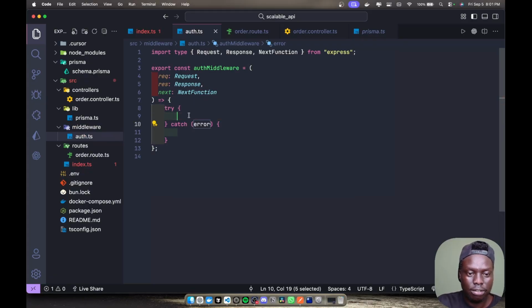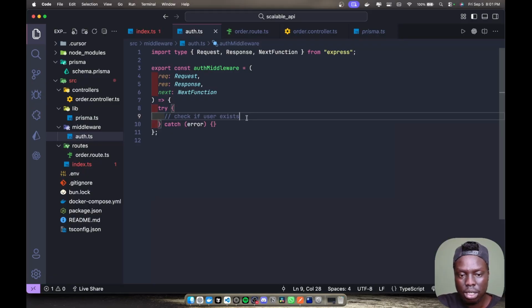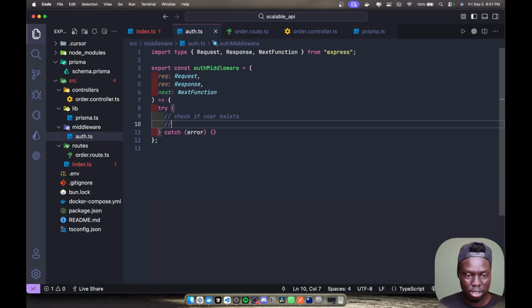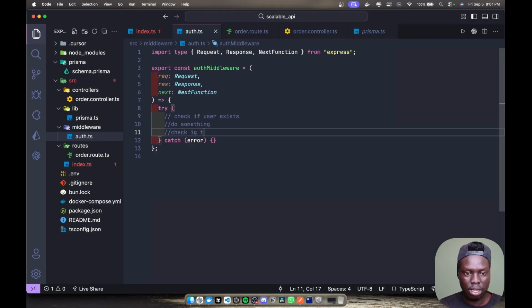Then you can check if the user exists. If the user exists, then do something, and if that is okay, then check if they have permission.